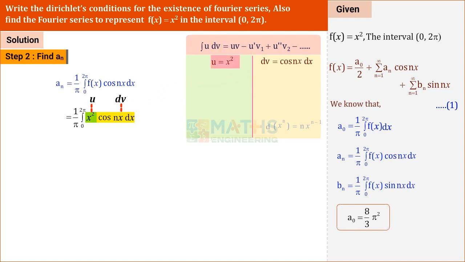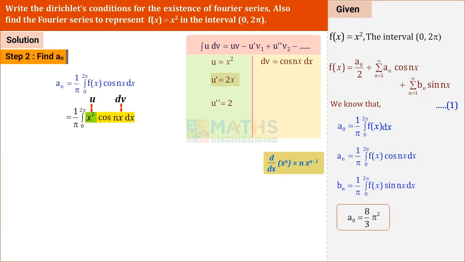Shall we differentiate u? As we have x square, which formula can we use? d by dx of x power n. Tell me the formula. d by dx of x power n is equal to n into x power n minus 1. Here n is equal to 2. So u dash is equal to 2x. Shall we differentiate again?